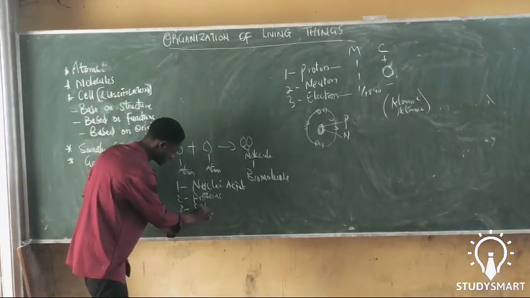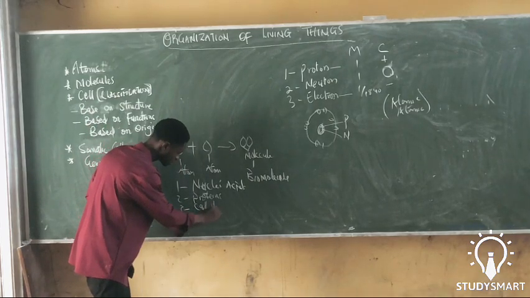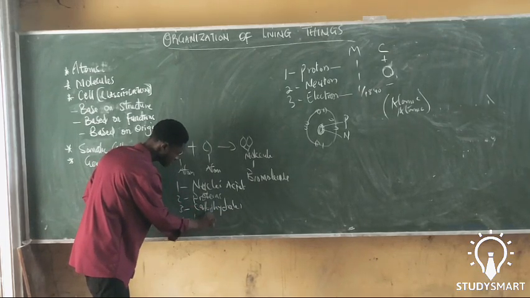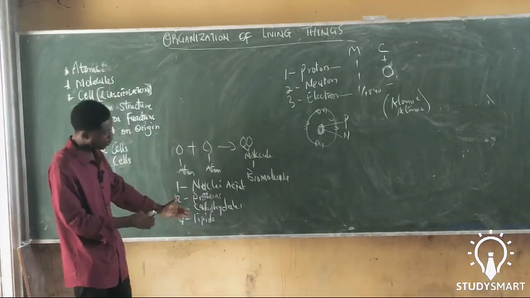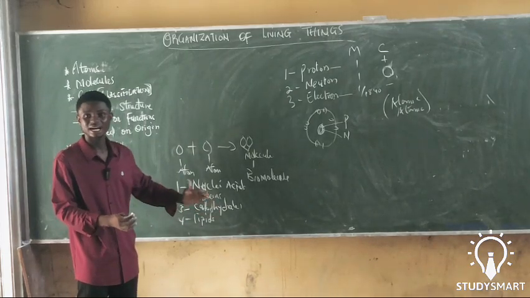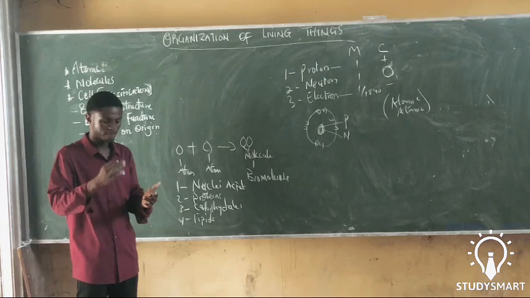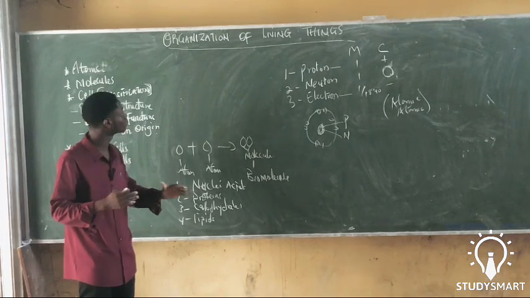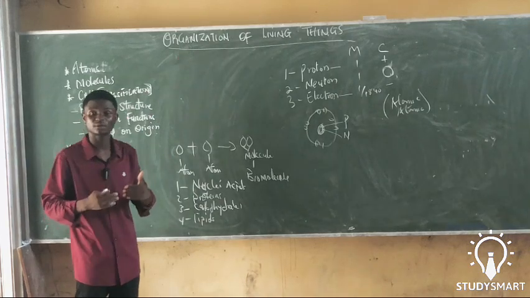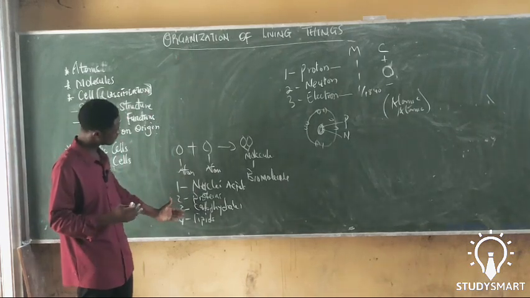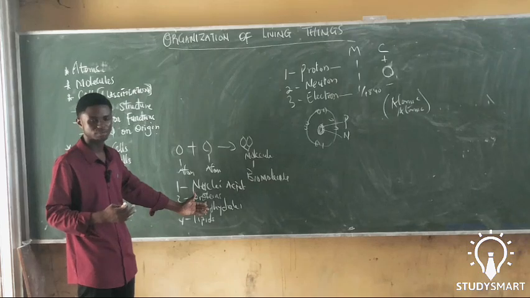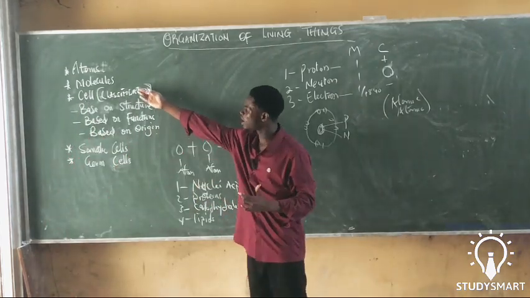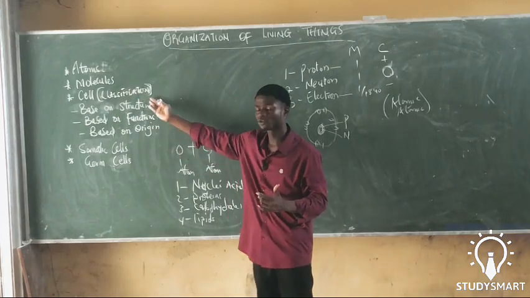So we have carbohydrates, and we have lipids. These four biomolecules are largely responsible for catabolism, metabolism, and everything that has to do with the organization of life. As we continue our studies, we will learn how these four biomolecules are responsible for the organization of life.